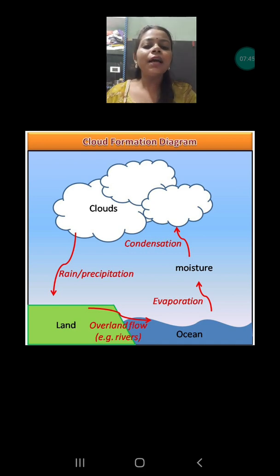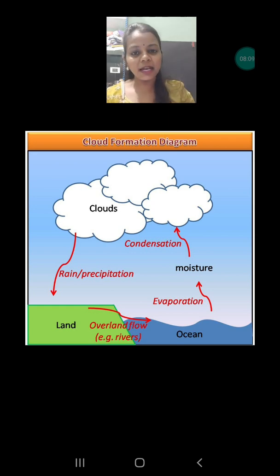And whenever the clouds become heavy, they combine with each other and fall down in the form of water. That process is called precipitation. And whenever it comes on the earth, it comes in the form of rain. This is the process of how the water is heated up, forming the cloud and coming down on the earth as rain.